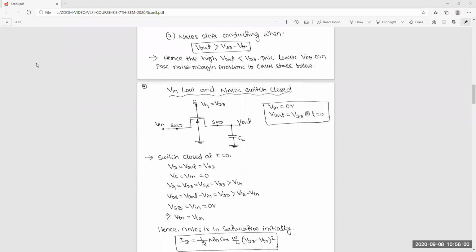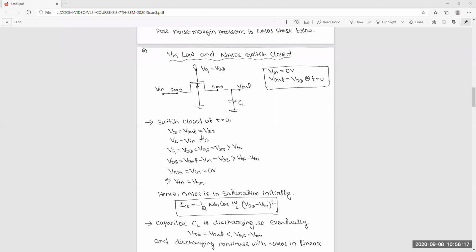It will work better for passing strong 0, but it will face difficulty passing strong 1. So now we'll pass strong 0. V in is low and the NMOS switch is closed. Now you can see here this is low, V in is 0, and initially this point is the output voltage.